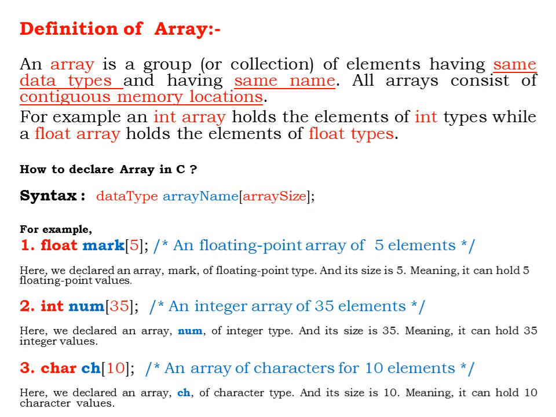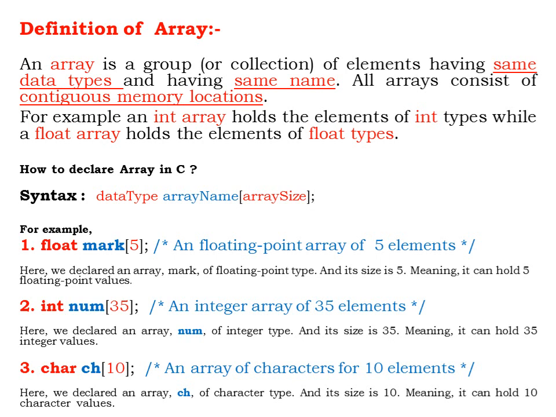It can be from 10 to 20 or anything. For example, I have taken mark as an array name, which is of type float, and the size of this array is 5. I have specified 5 in square brackets, that is the size of the array. So we have a floating point array of 5 elements.